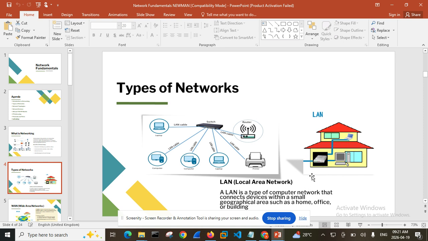So a local area network does not go away from a compound. It still stays within a compound, within a building, within a house, within an office. This kind of network is mostly done using cables, and sometimes it can also be wireless, like Bluetooth or something of that nature.